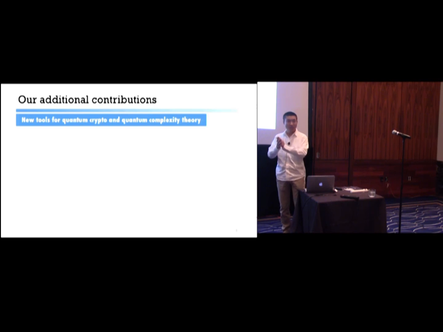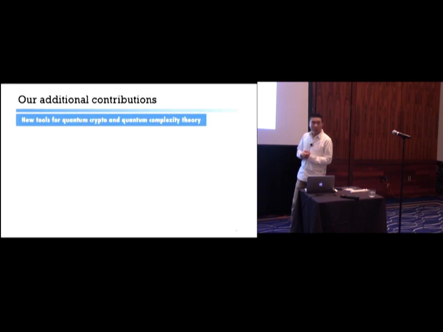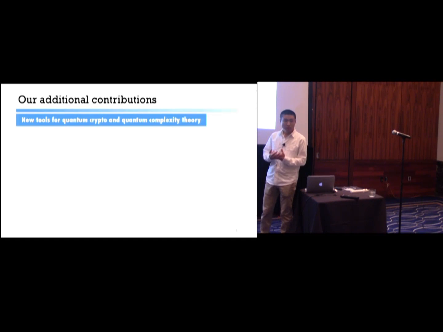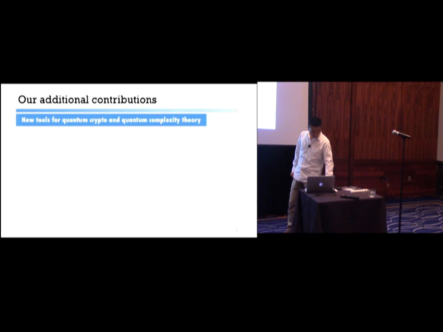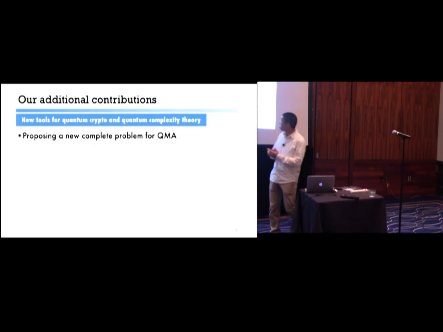So, going a little technical, we developed some new tools for quantum crypto and quantum complexity theory along the way, which may be useful elsewhere. The major two are, first, we propose a new complete problem for QMA.